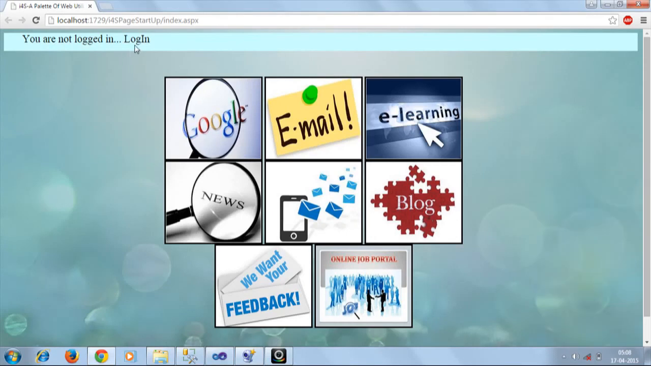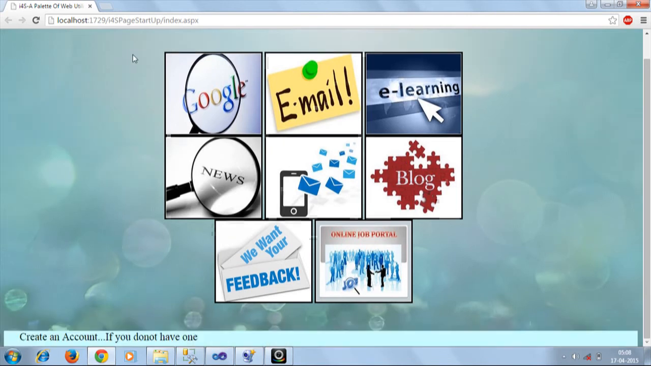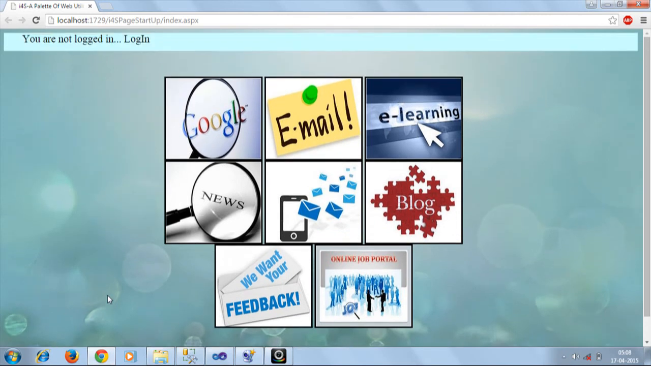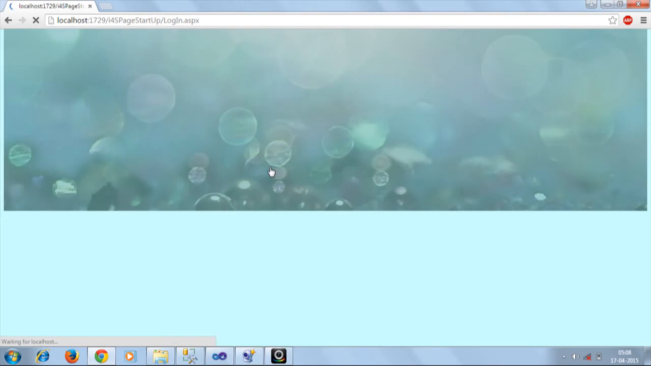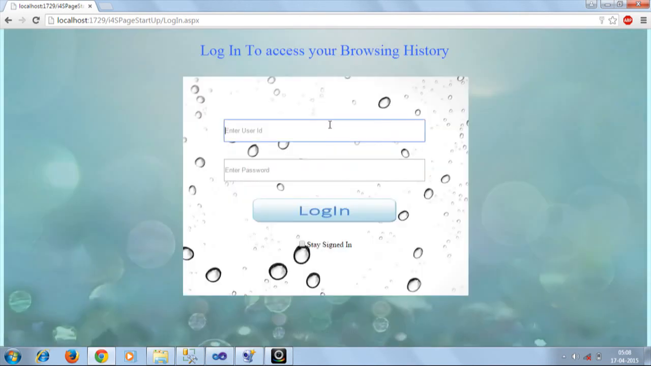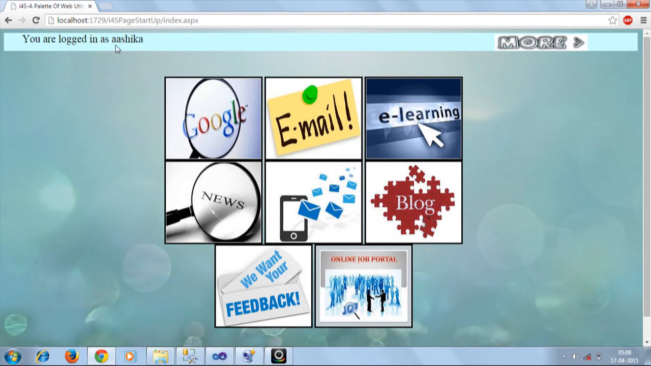Okay friends, so here we have our front page, which is our main page, so-called index page. Here we have two options. First is login, and the second one is create an account if you don't have one. Currently I have my login ID, so we will log in as Ashika and Ashika. When we log in, we will be redirected to our index page.